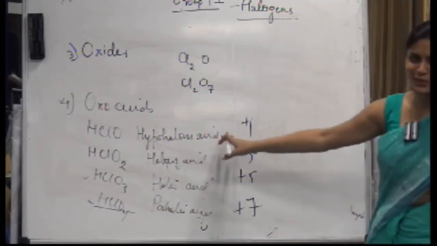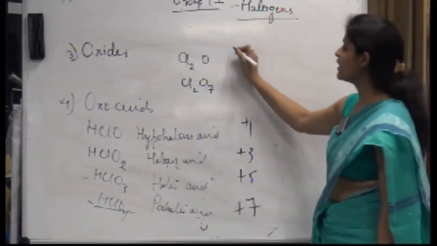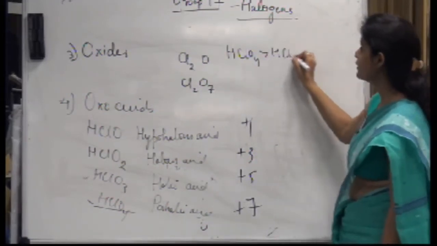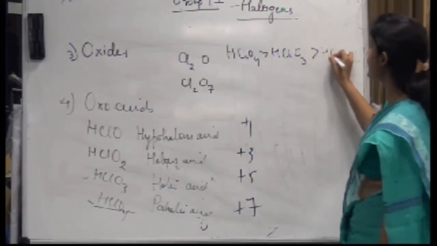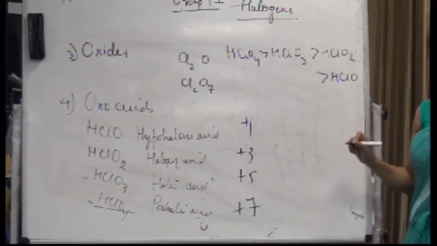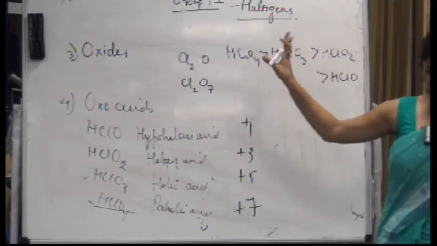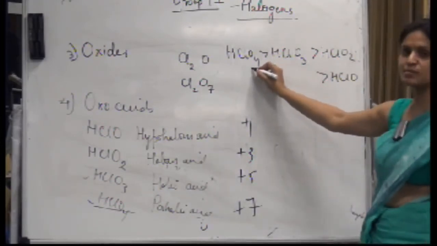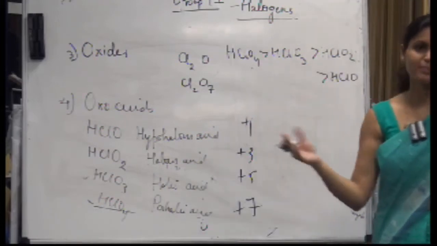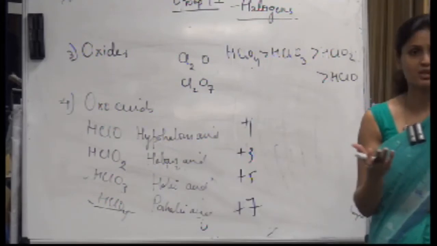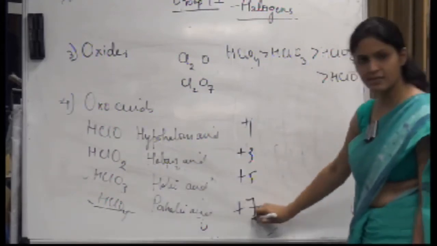This is not a group, but it should increase. Why? HClO4 would be highly acidic, then HClO3, then HClO2, followed by HClO. You can justify this trend by saying that this has the highest number of oxygen atoms, which will eventually lead to the highest oxidation state of chlorine, +7.